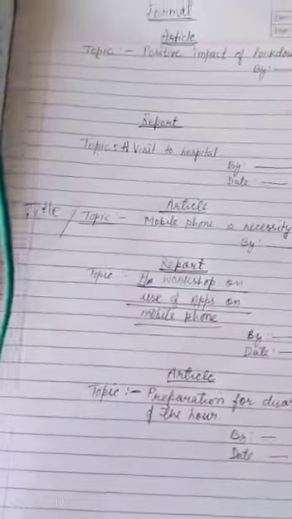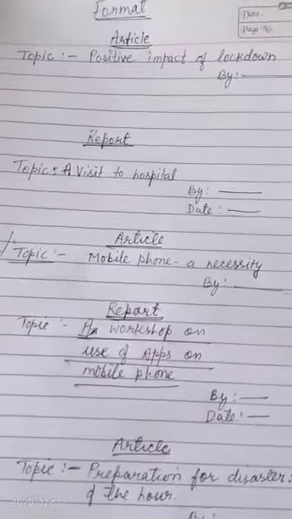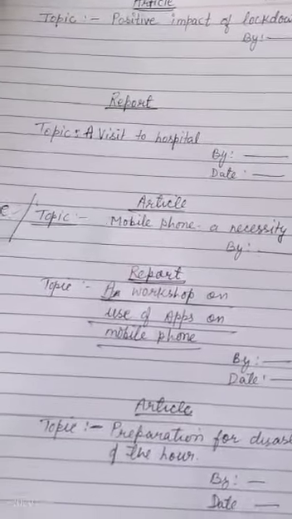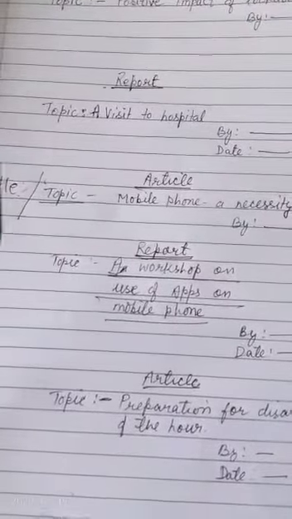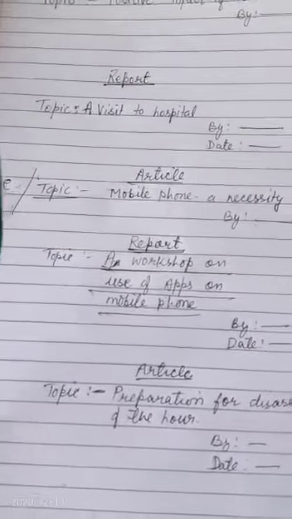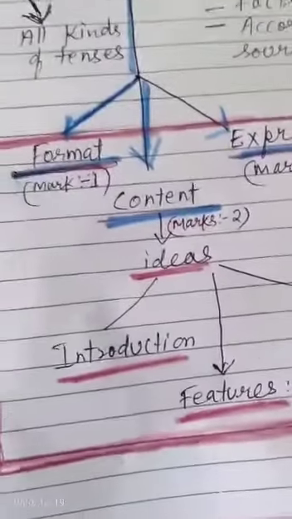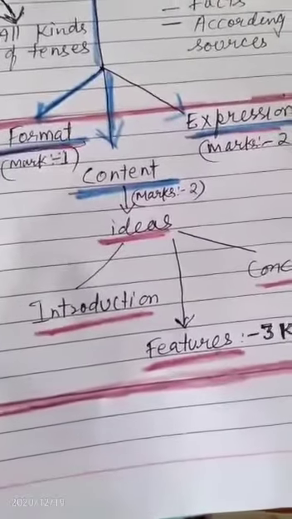So that means in every question, whether it is of article writing or report writing, the answer starts with format and it will fetch you 1 mark. Okay. So now let's see what are the other, we can say, the aspect of the article writing.